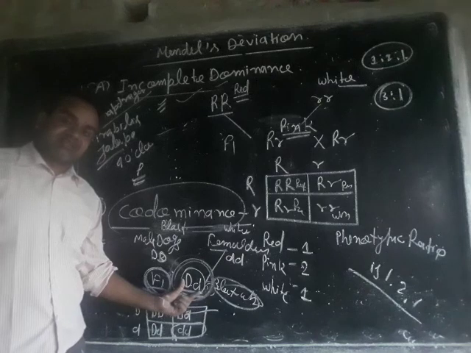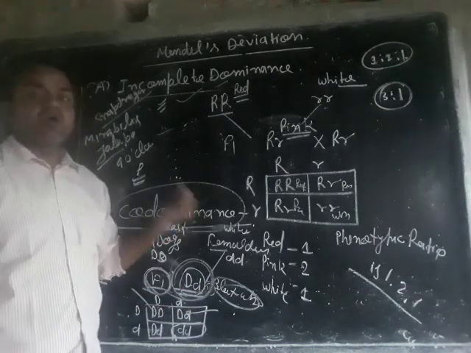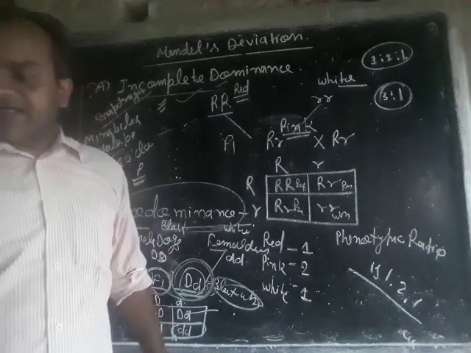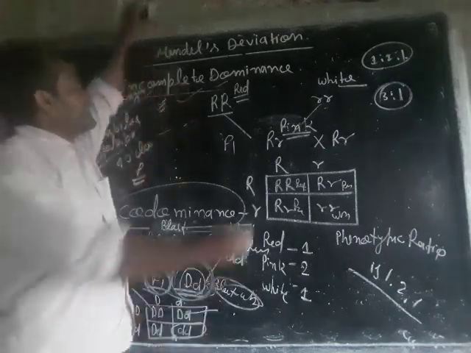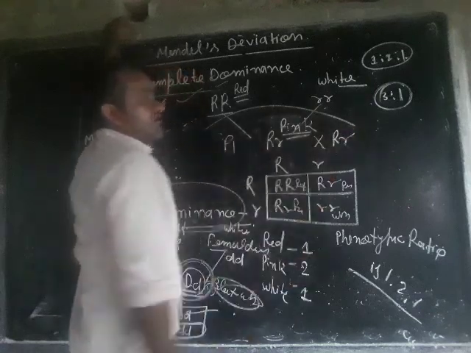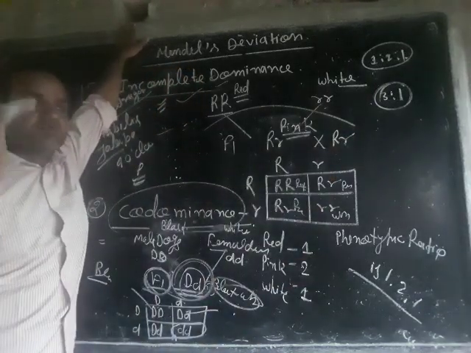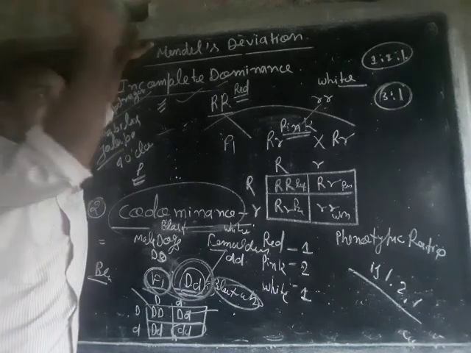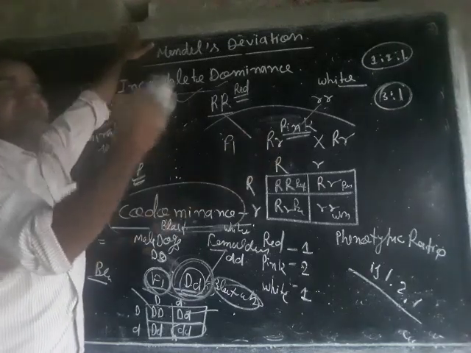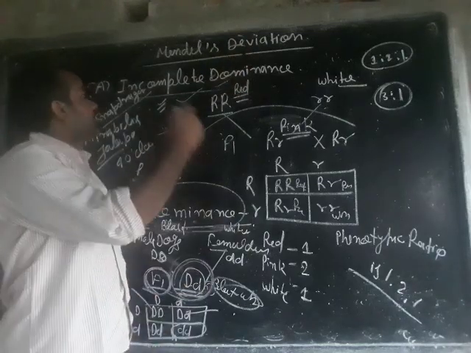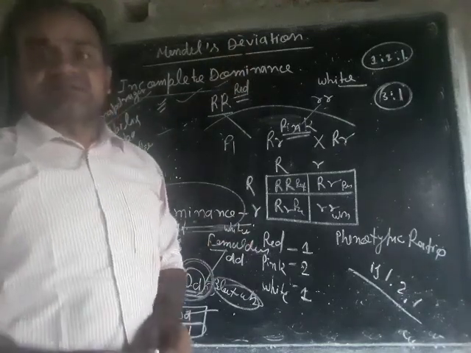This is known as codominance. And in incomplete dominance, the hybrid or F1 progeny does not contain the characteristic features of either parent. Thank you.